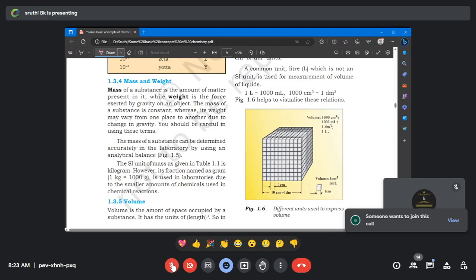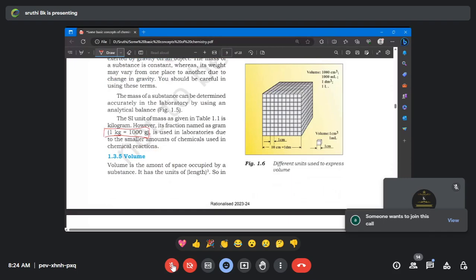That is the difference. And we know that the SI unit of mass is kilogram, and 1 kilogram is equal to 1000 gram. These things are very important. So 1 kg is equal to 1000 gram, because this will be used while we are doing some problems. Okay, note it down. 1 kg is equal to 1000 gram.